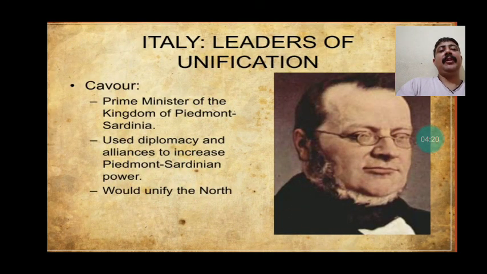Now, apart from that, Cavour was another prime minister. He was the prime minister of Sardinia Piedmont. As we already discussed, only Sardinia Piedmont was the part of Italy that was succeeded by the original Italian king. So Cavour was the prime minister. He used diplomatic techniques to increase the power of Sardinia Piedmont.